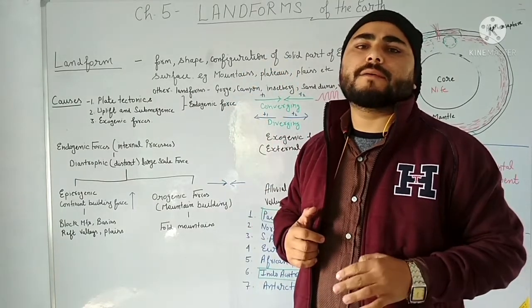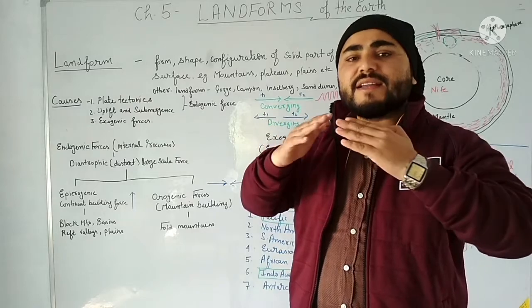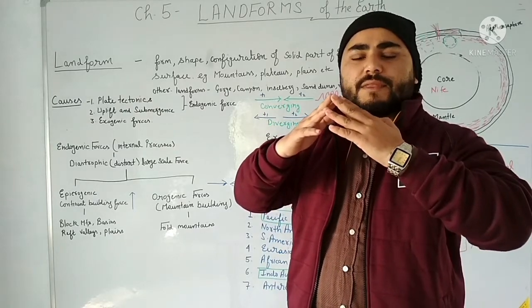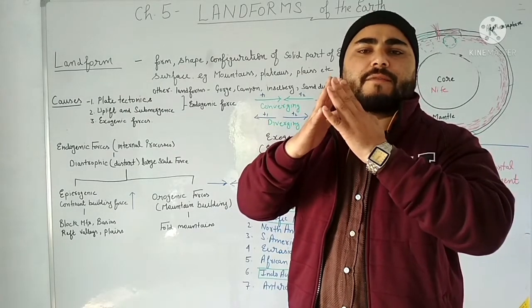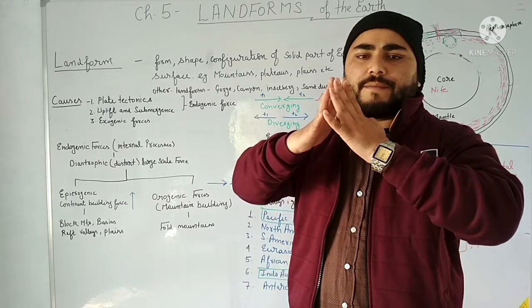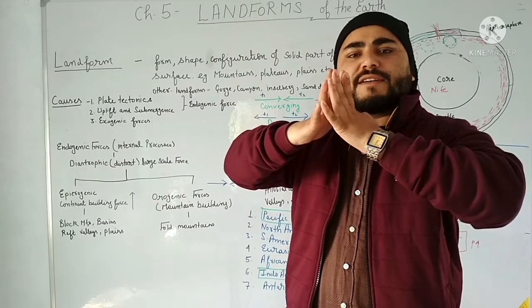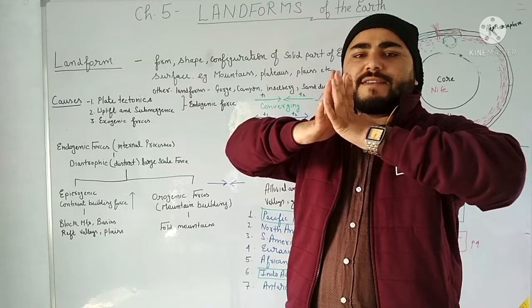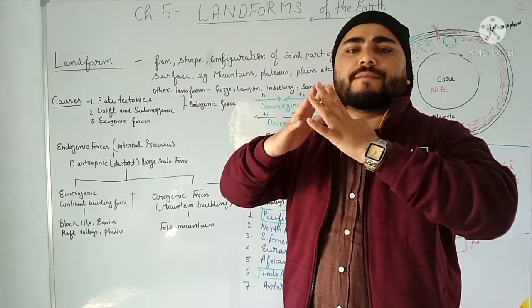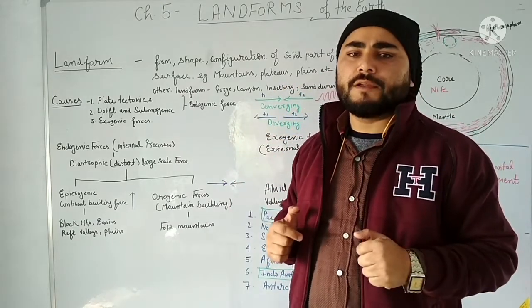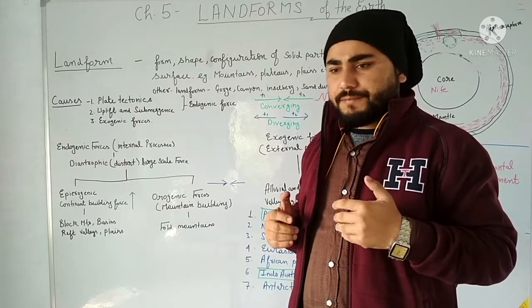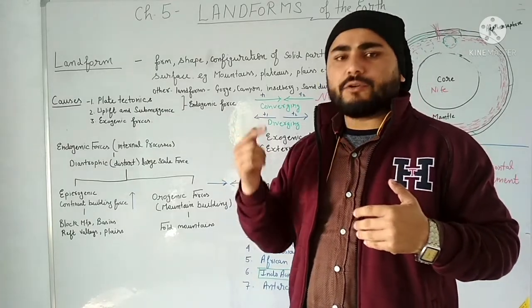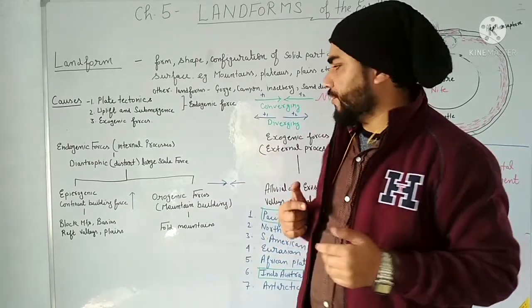Okay, by that much height, but it is increasing. Still the Himalaya mountain is a young fold mountain, and its height will be increasing till these two plates, you can say, move towards each other. So these tectonic plates are changing their position.